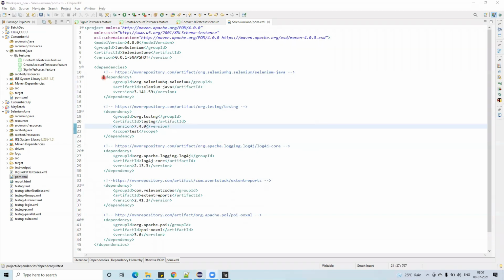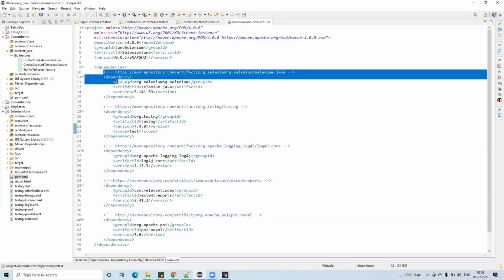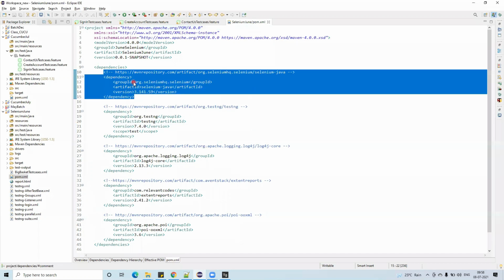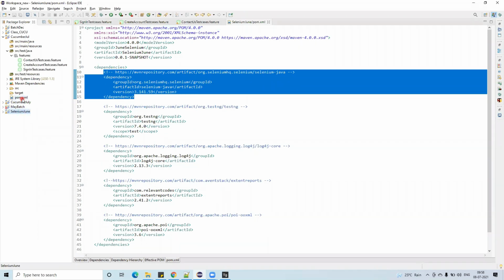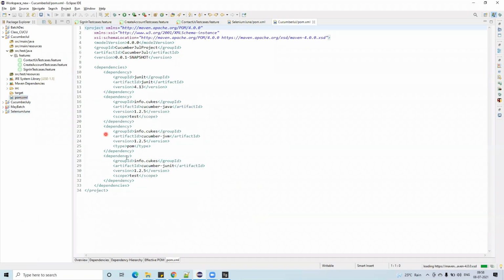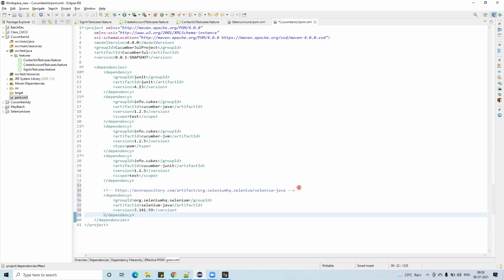This is the selenium dependency, right? Copy the selenium dependency and paste it in the cucumber project. Save it. That's it. So the selenium dependency is added to my project.